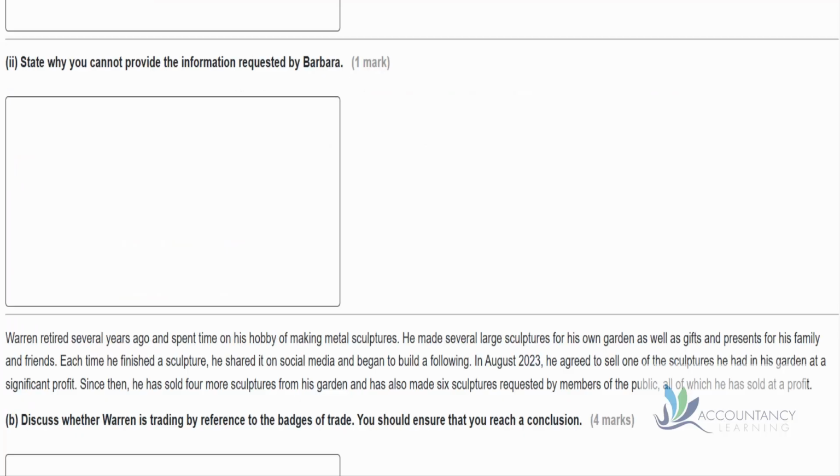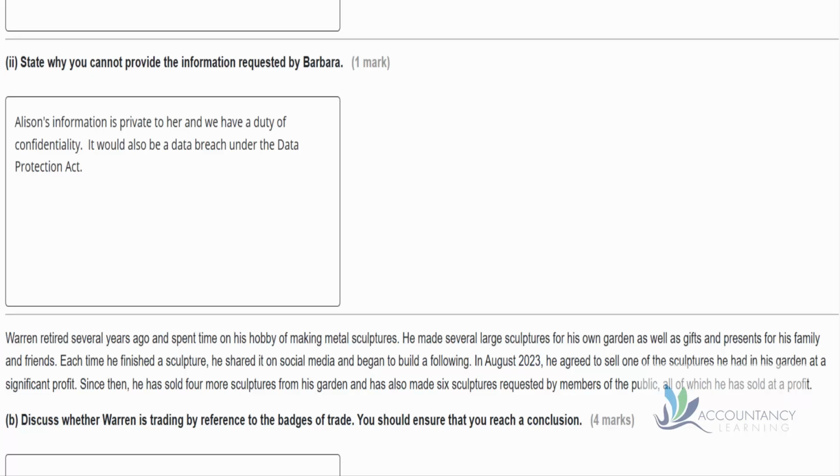Then in the second part of this, state why you cannot provide information requested by Barbara. Now the question is only for 1 mark, but there are two things we could say here to help us earn that 1 mark. First of all, Alison's information is private to her, and we have a duty of confidentiality. That's under the ethical principles that we have as accountants. It would also be a data breach under the Data Protection Act because that is private data that belongs to Alison and we cannot share that with other parties.